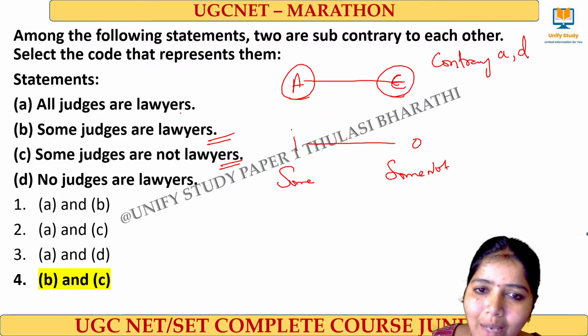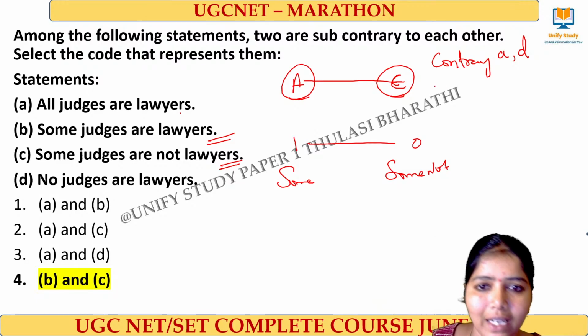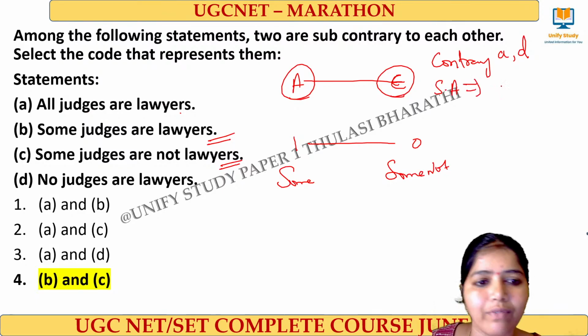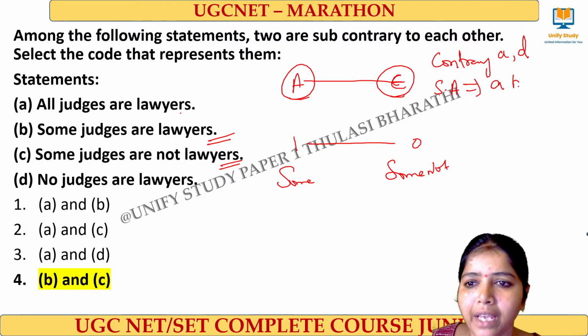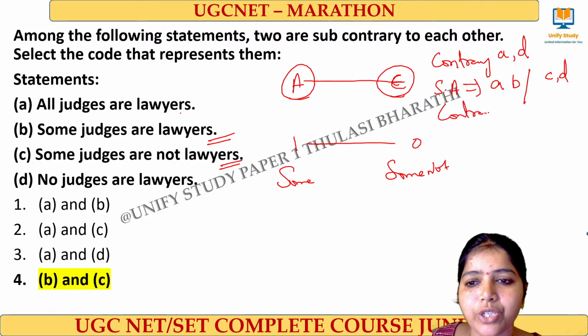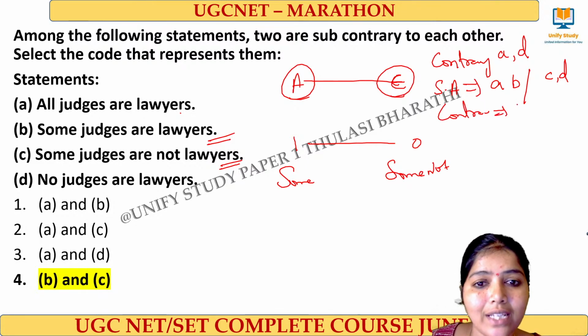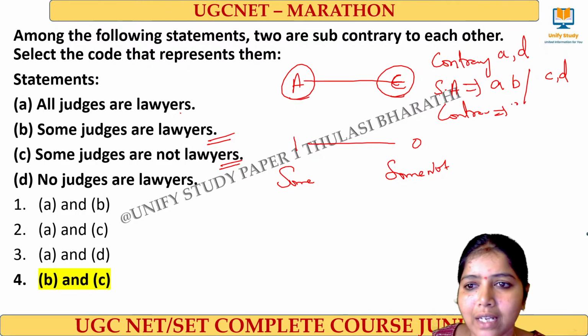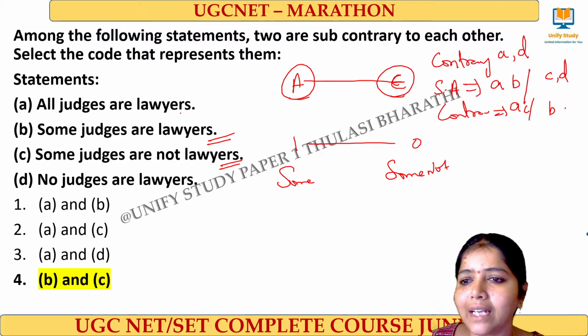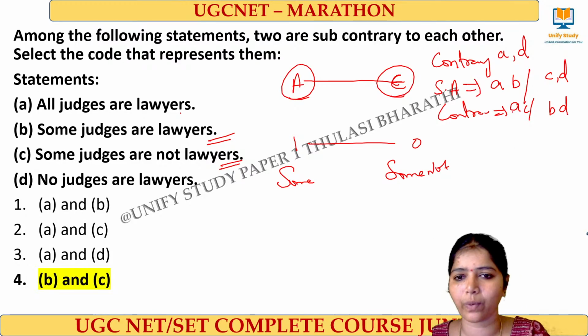What about the subaltern statements? Please kindly tell me. Subaltern, that is A and I, that is all judges are lawyers. So subaltern will be A and B, or it can be C or D. What about contradictory propositions? Sorry, statements. Contradictory statements means A and C, or it can be B and D. Am I clear, learners? One question, all finished.